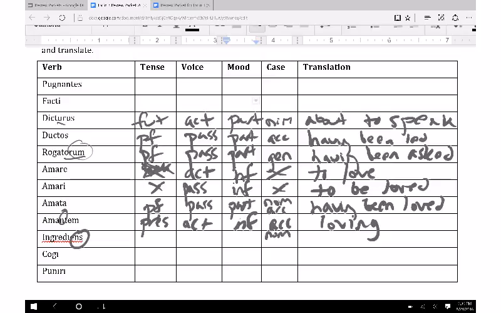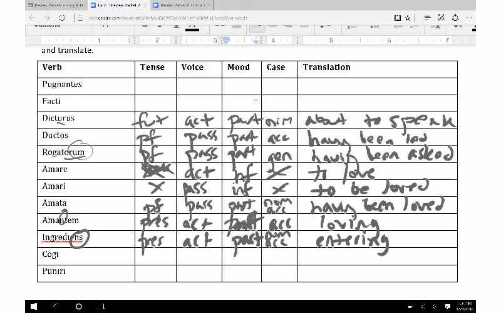Now, if this was a neuter, remember, this could actually be accusative too. So here it could be nominative or accusative. It is a present active participle because of the NS. All right. That should say participle up there. I don't know what I did there. So it's a present active participle, and it would mean entering.